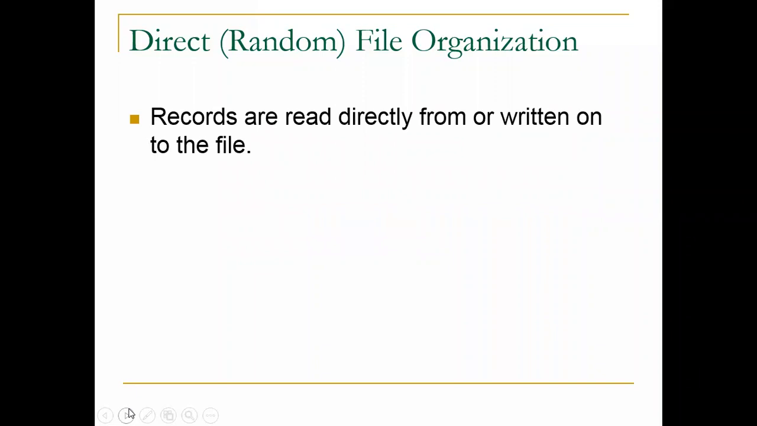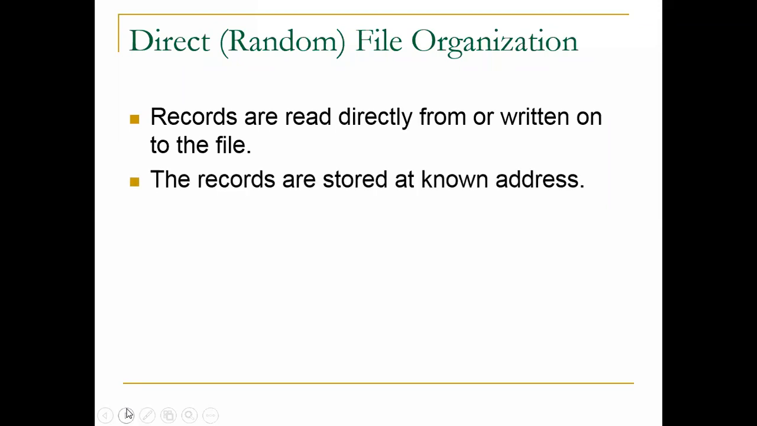Fine. So what exactly is random file organization? The title says that records are read directly from or written onto the file. If there is no sequence, we can randomly access the data. How it is executed, we'll see. This drawback of sequential file is overcome by direct or random access file.